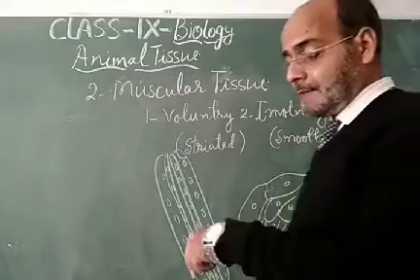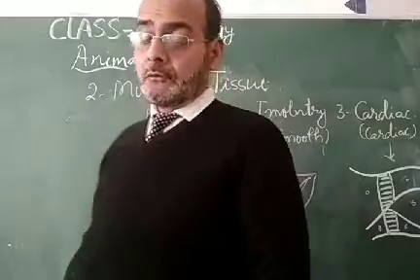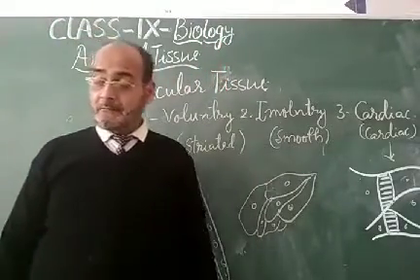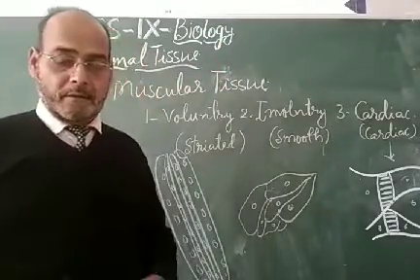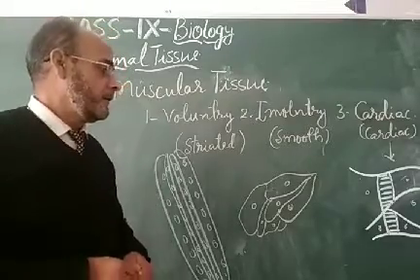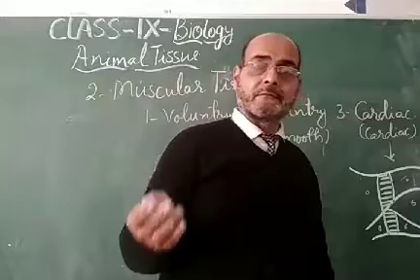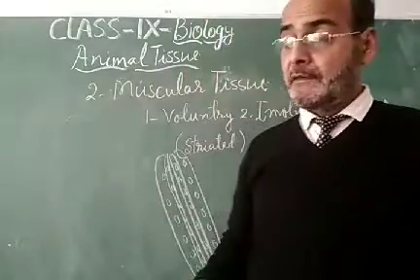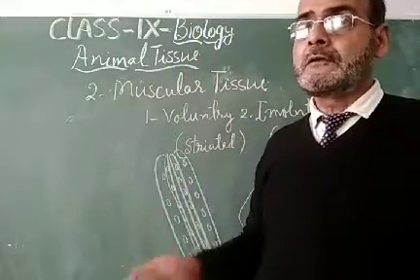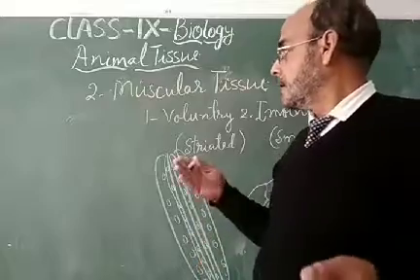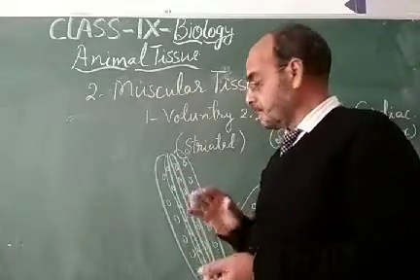The main characteristic of the cardiac muscle is to provide work efficacy to the heart, and these are found in the heart so that the heart can function throughout life. Once it switches on, it performs all the functions throughout its life.